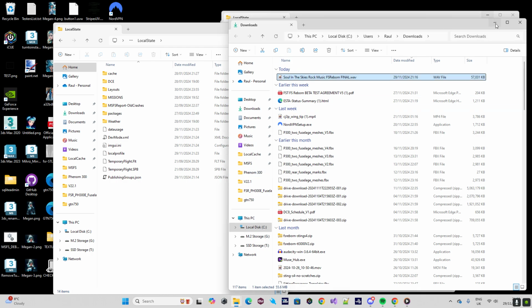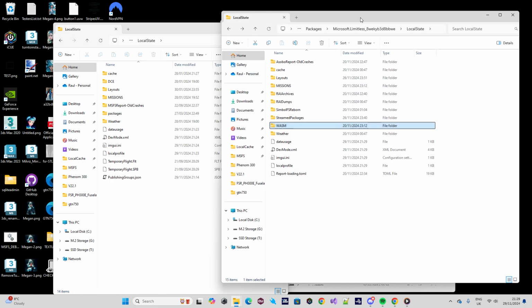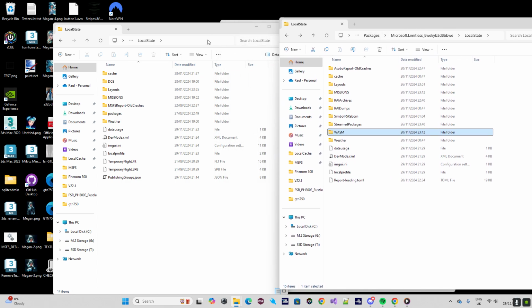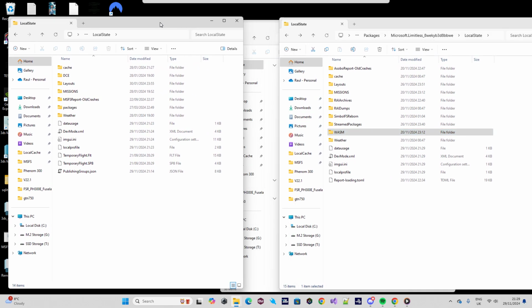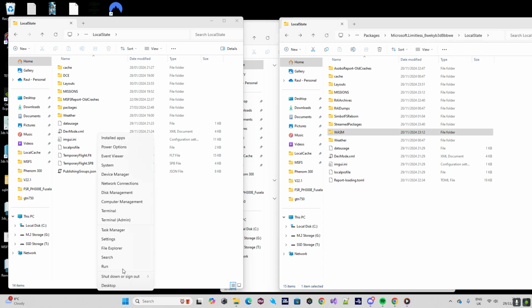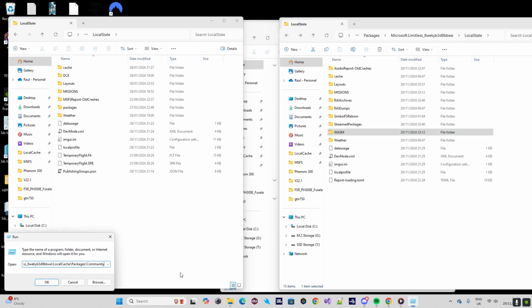Then the last step is to copy the stats from one state to the next. So basically you need to find this path that is here.